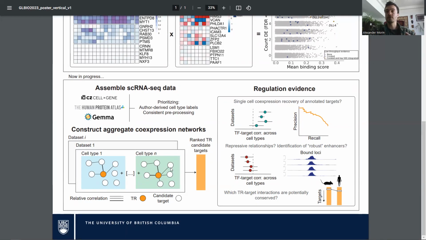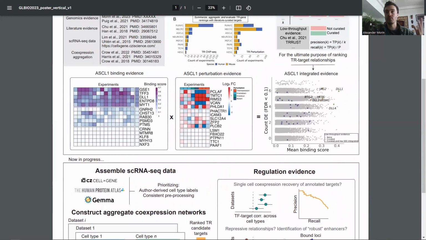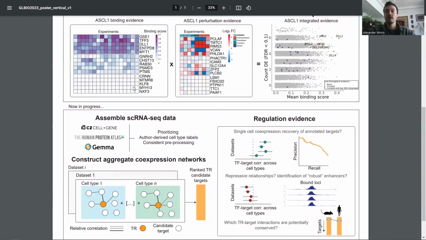So this gives you a final aggregate network from which you can extract a single vector corresponding to a transcription regulator. And then this represents the ordered list of genes whose transcripts co-vary with that regulator after correcting for cell type compositional effects. And so this can obviously be done in a cell type specific manner, which is what Harris 2021 did for neuronal cell types.